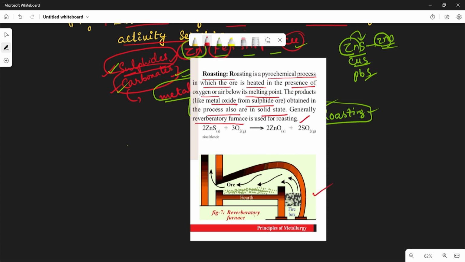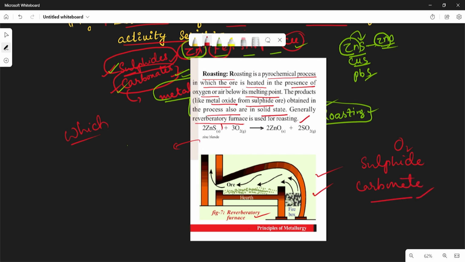This is the reverberatory furnace. So the question will be like this: which furnace is used in the roasting process? Undoubtedly it is the reverberatory furnace. In the roasting method, which ores are converted into oxides? Sulfide ores or carbonate ores.